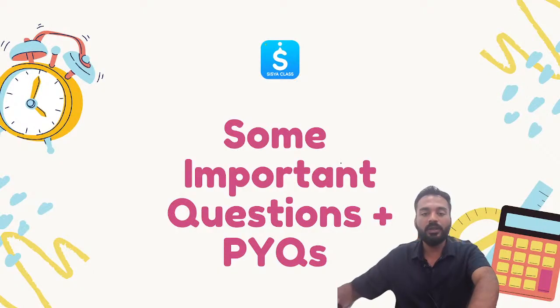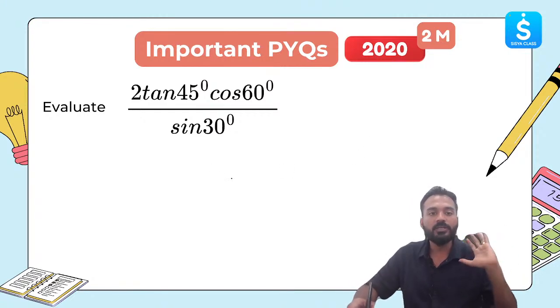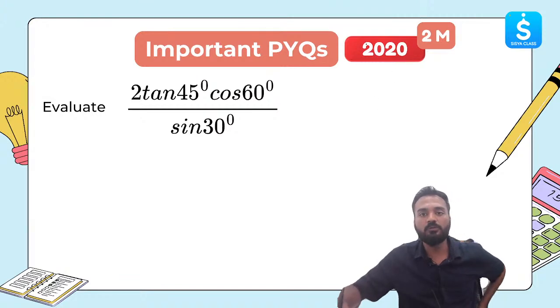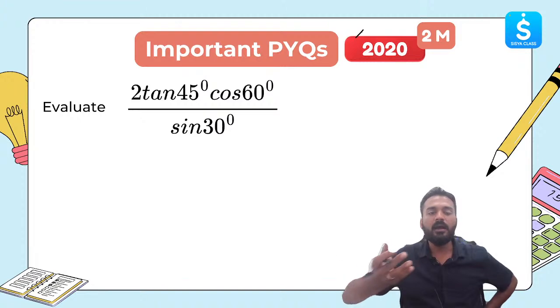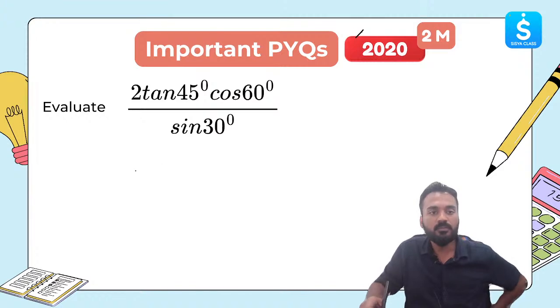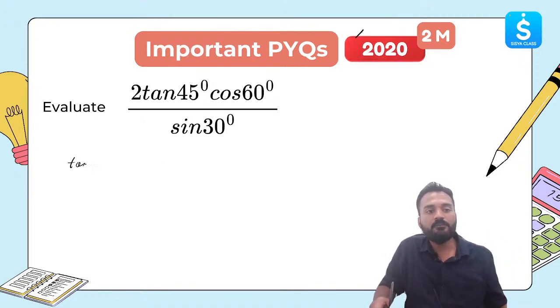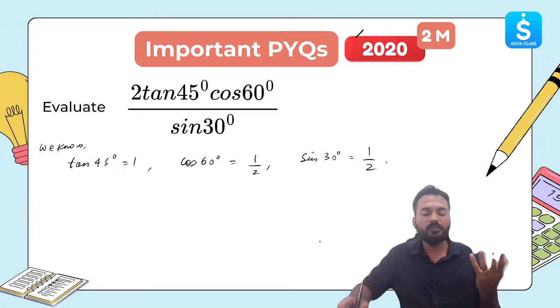Now let's look at some important questions from the previous year. The first thing is, we need to evaluate 2 tan 45 degree cos 60 degree divided by sin 30 degree. This was asked in 2020 for 2 marks. If you know the values of tan 45, cos 60, sin 30, how easy this would have been. So what is tan 45? Tan 45 is 1. We need to write it in steps also. Cos 60 is 1 by 2. Sin 30 is 1 by 2 again, right?